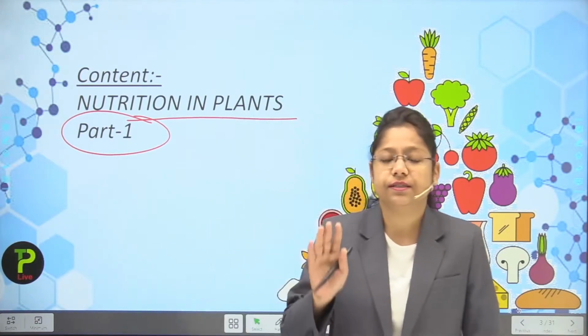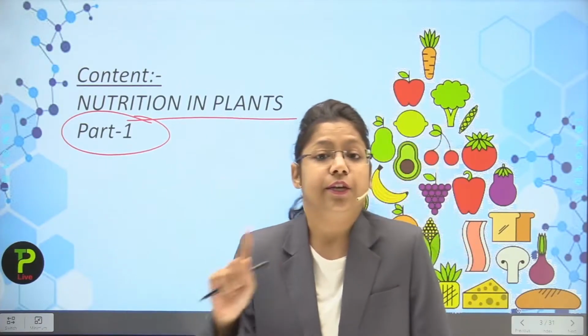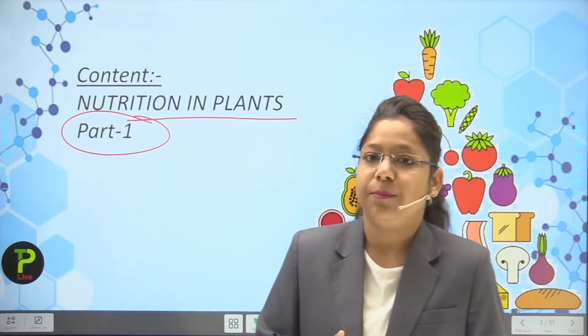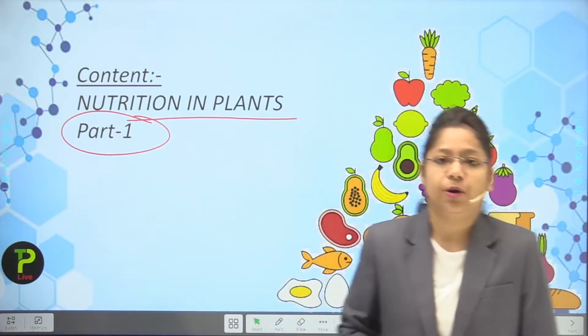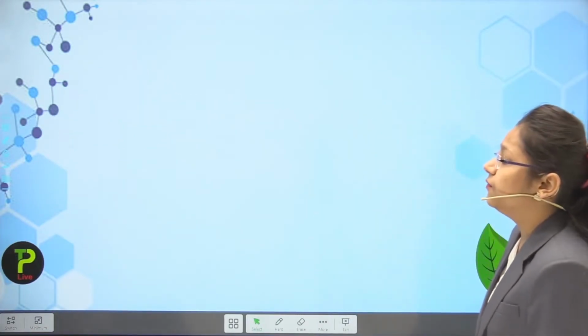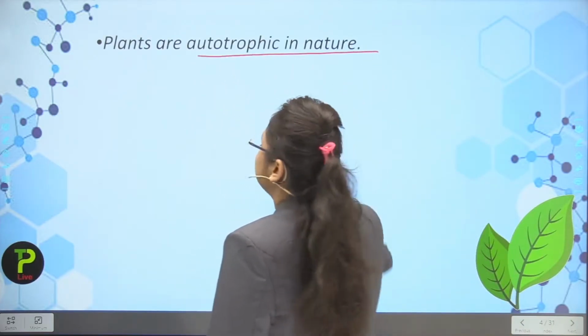This is part 1, and part 2 will be discussed in lecture number 3. Be tuned with both parts because this is very important. So let's start with the first thing: plants are autotrophic in nature.